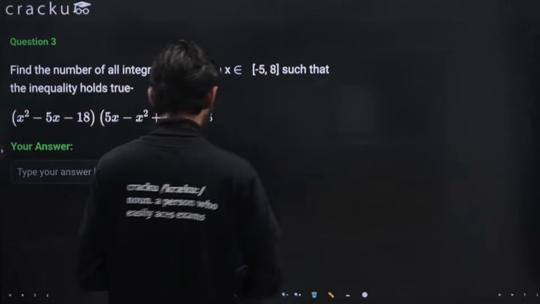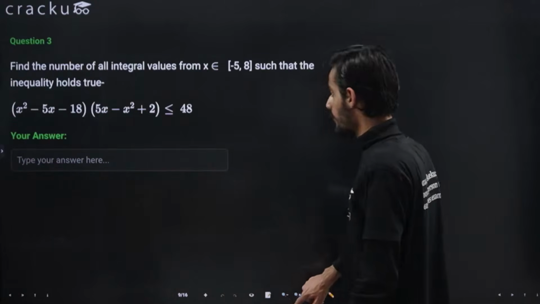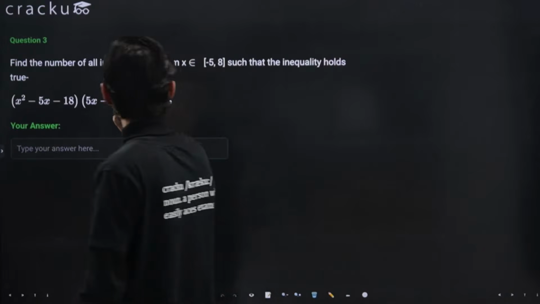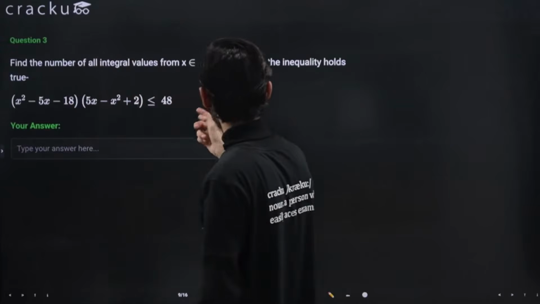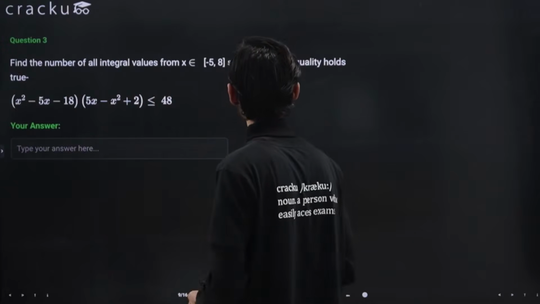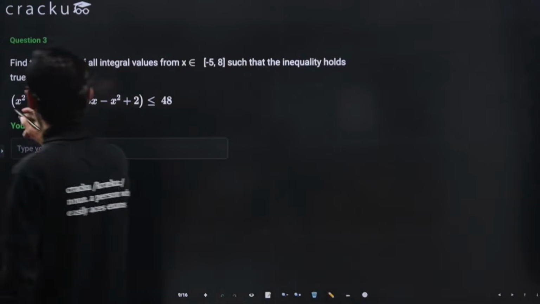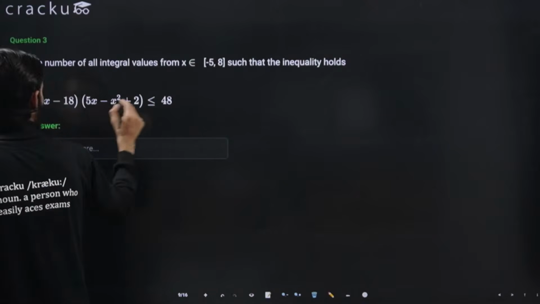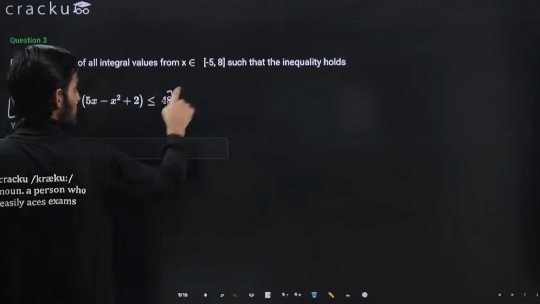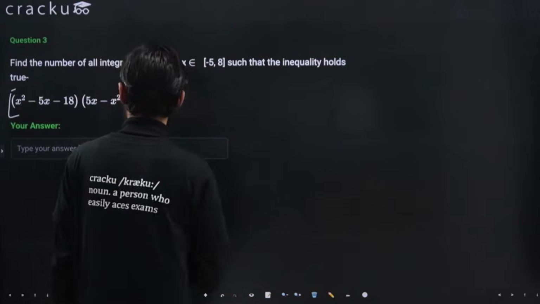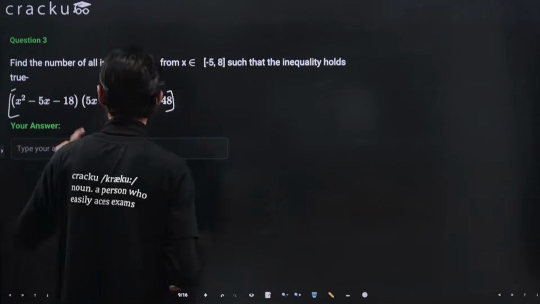Let's attempt this question then. Find the number of all integral values of x belonging to minus 5 to 8 such that the inequality holds true. So we need to solve this inequality and we have to see what all values of x are satisfying this interval. Okay, so let's try to solve this.